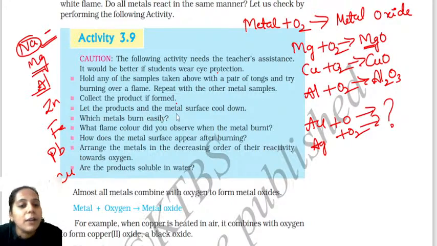Let the product of the metal surfaces cool down. Which metals burn very easily, they're asking. When I talk about this, what happens? Sodium, when you just keep it in the air, what happens? It can easily catch fire.